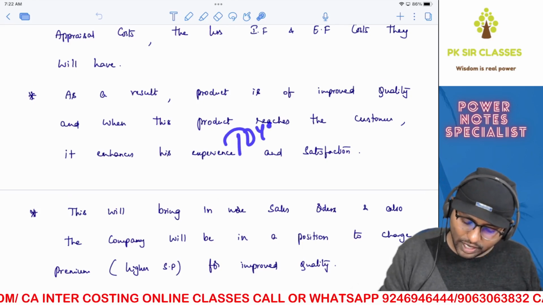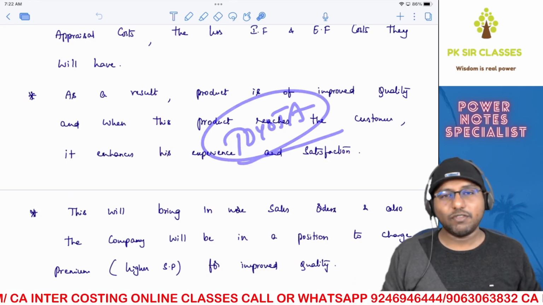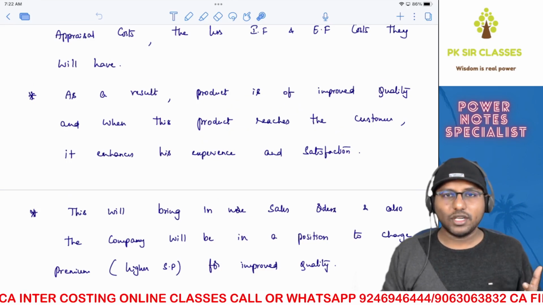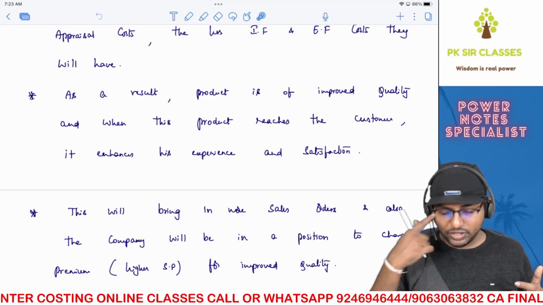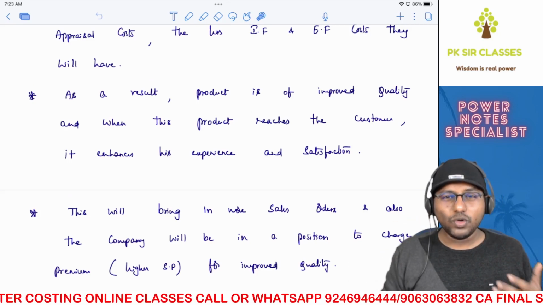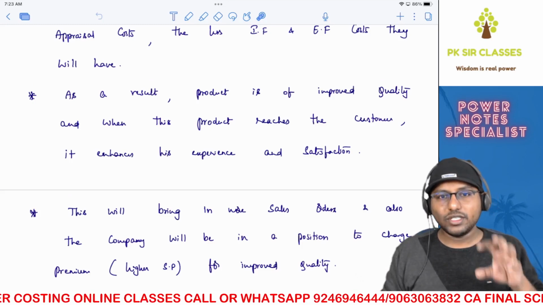Now, that is the logic behind Toyota, right? Especially Toyota, if you can see Fortuner or Innova, they're very costly. Are you able to understand? Although Toyota is not a premium brand like BMW or Merc, still they charge a very premium price only because of the quality assurance that they give.